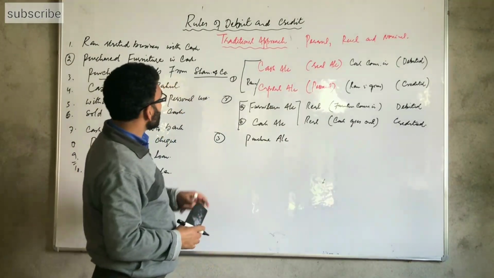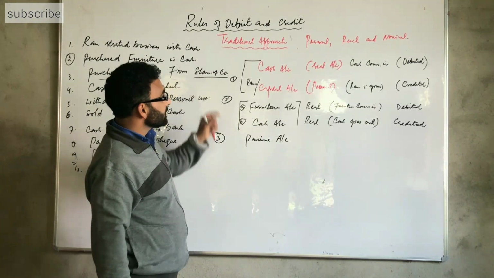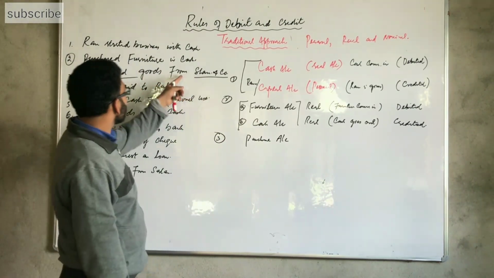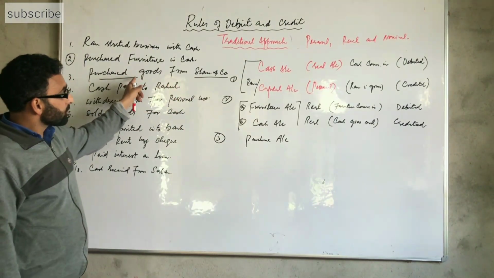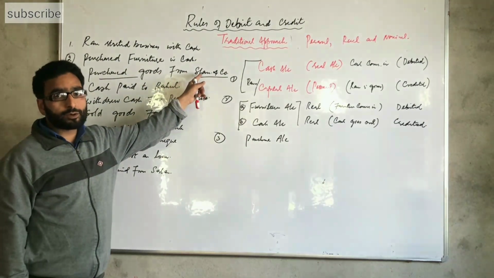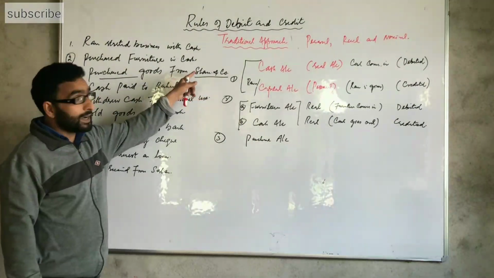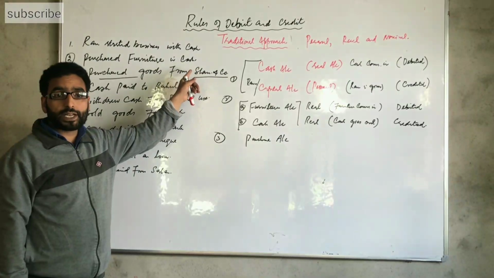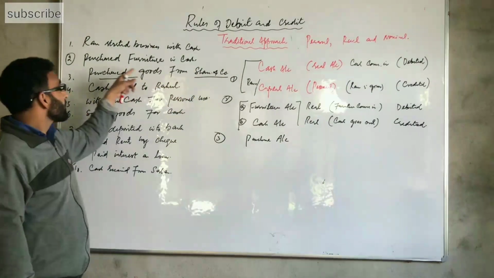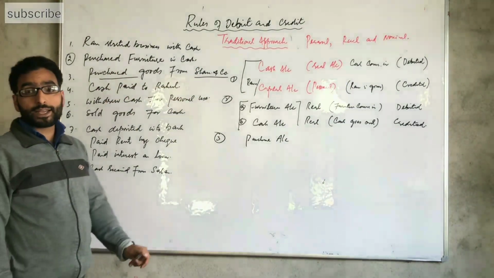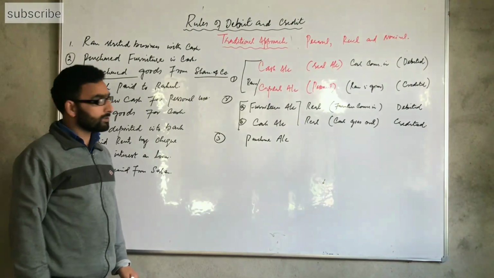And another account involved in this transaction is Shyam and Co. This means the business purchases goods from Shyam and Co. Shyam and Co. is a company, and it is a personal account. Shyam and Co. is the personal account, and the purchase account is a nominal account.